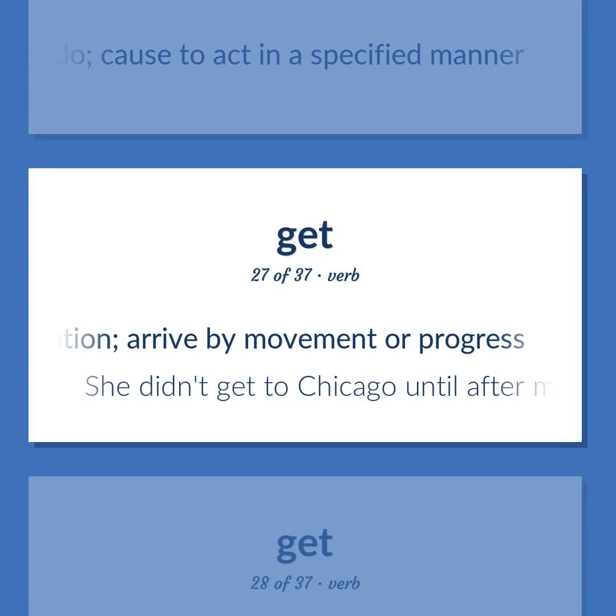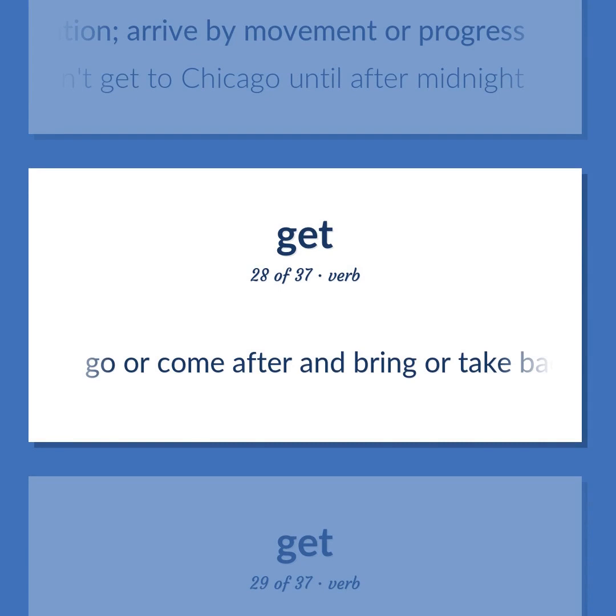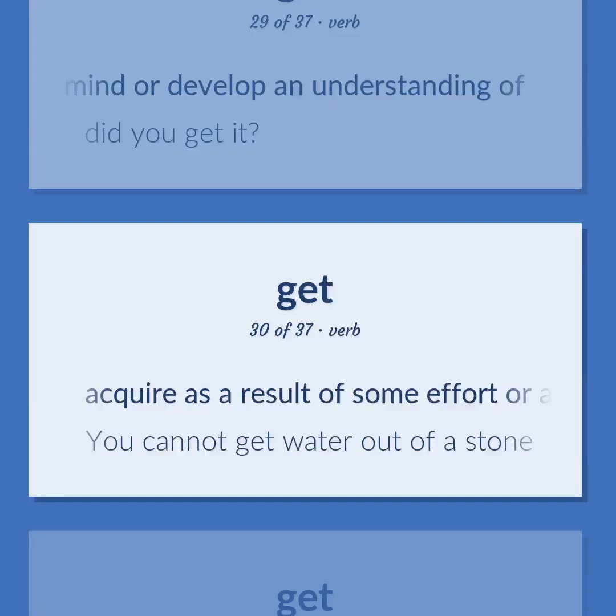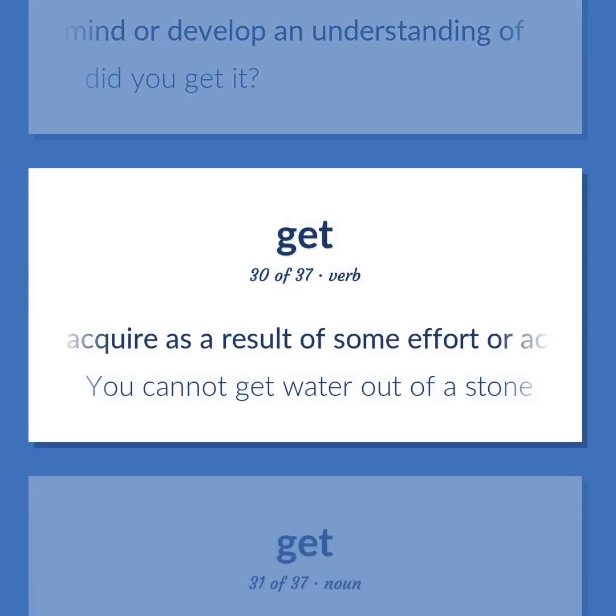She didn't get to Chicago until after midnight. Go or come after and bring or take back. Grasp with the mind or develop an understanding of. Did you get it? Acquire as a result of some effort or action. You cannot get water out of a stone.